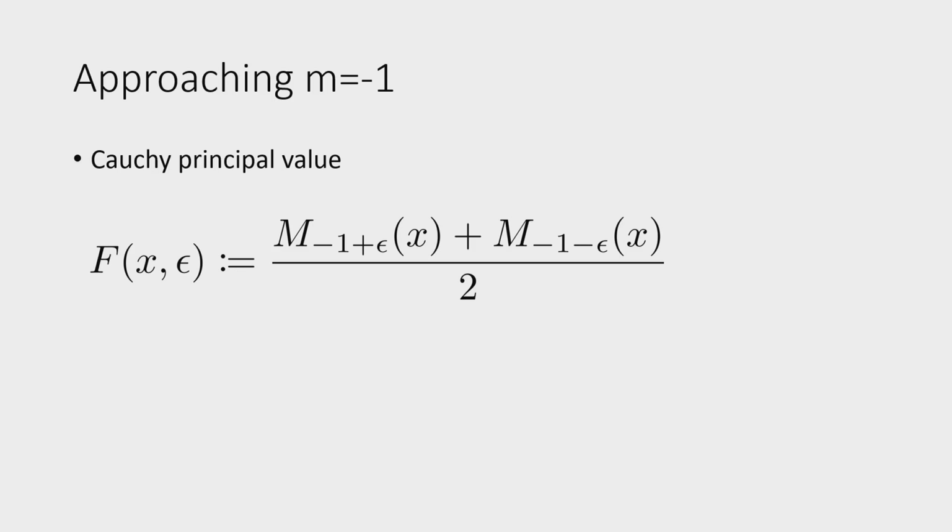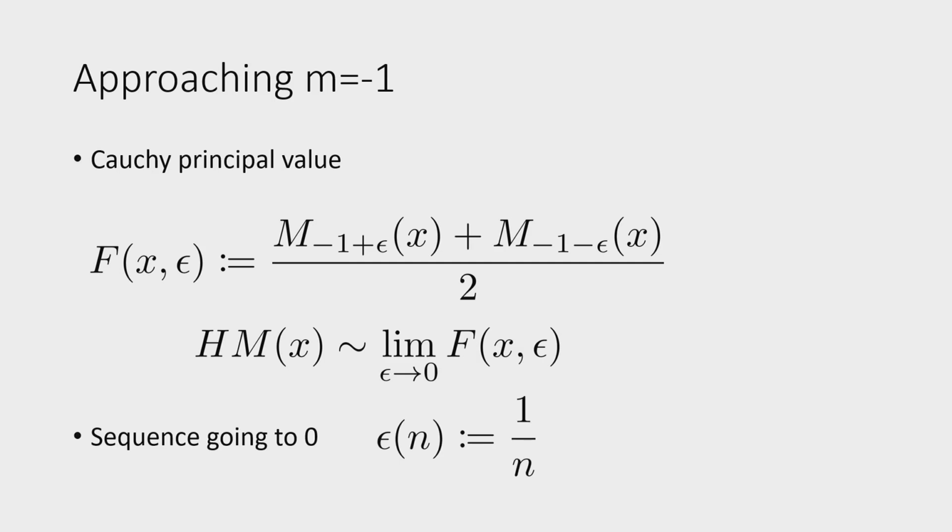So now, if epsilon is 0, then this collapses and we just get m-1 of x. But if it's not 0, then we can define this function. And if epsilon is 0, we just get m-1 of x, which is the harmonic mean function. Now we want to investigate the transition at -1. So we need a sequence for epsilon that is going to 0. Let's just take 1 over n. That's the first thing that came to my mind, so let's use that.